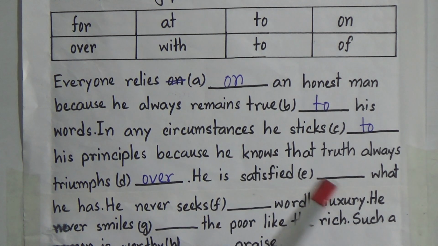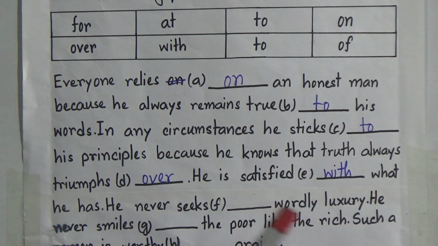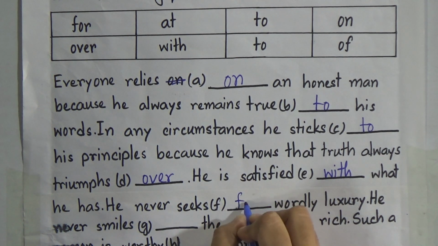He is satisfied dash what he has, and we use the preposition with satisfied. So there will be with. He is satisfied with what he has. He never seeks dash worldly luxury. So now what will be there in F? Yes, we always use seeks for, to try to find out something.